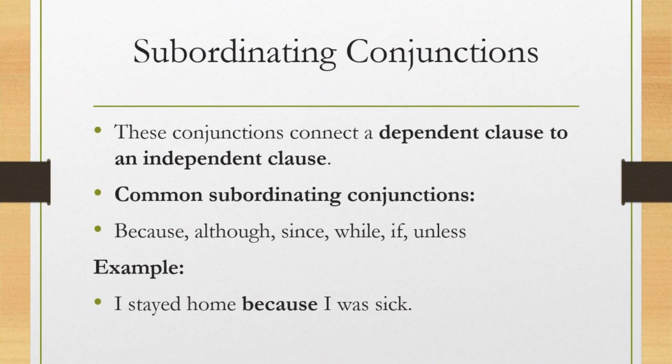Next one, subordinating conjunctions. These join a dependent subordinate clause to an independent main clause. Common subordinating conjunctions are because, although, since, if, when, while, before, after, unless, as. Examples: I stayed home because I was sick. Although it was cold, we went outside. Call me when you arrive. You cannot leave until the teacher permits you.